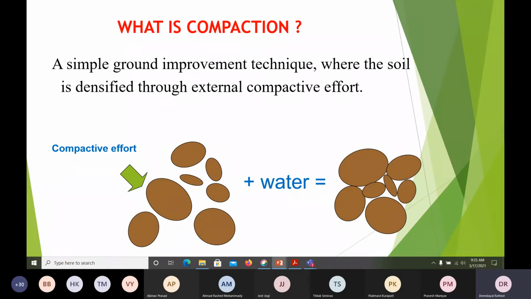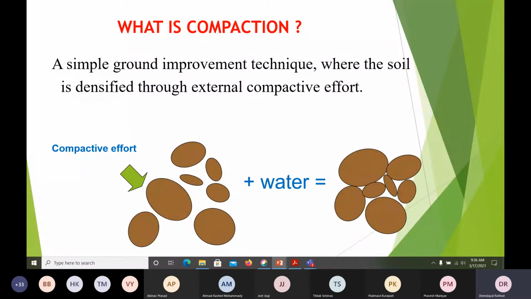So why is compaction required? Because for all the cases, whether you construct a building or a road, soil is involved. We have been studying the soil. We have classified the soil, clay soil, and we know different soils based on their grain sizes and characteristics. We have studied how to find the effective stresses and so on. So compaction is also one more very good and important topic.